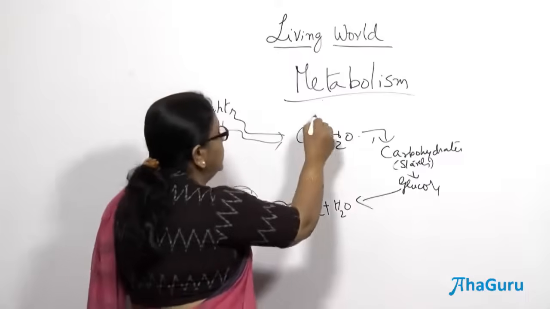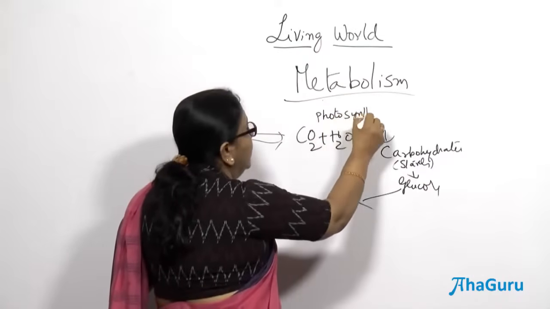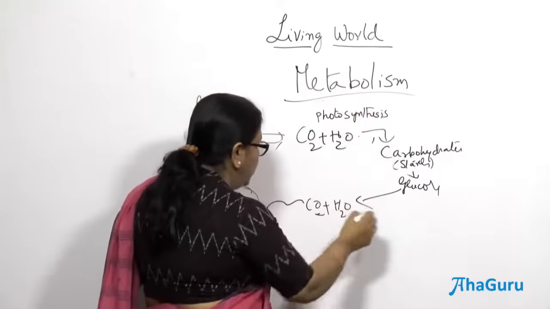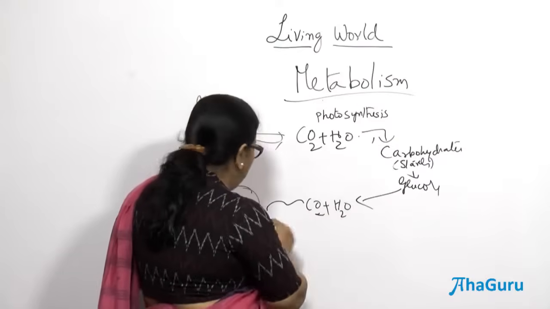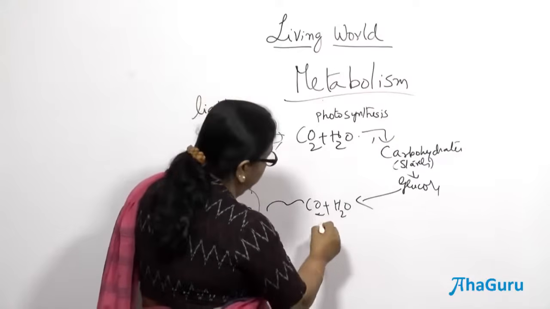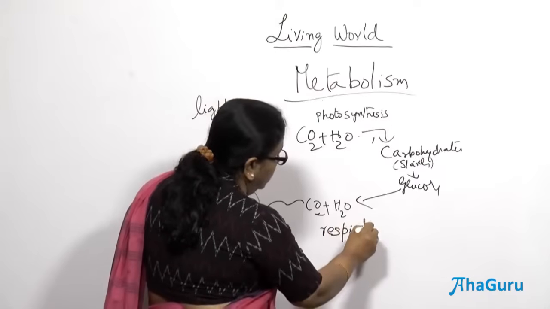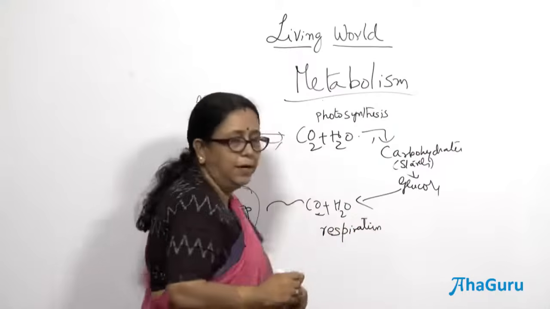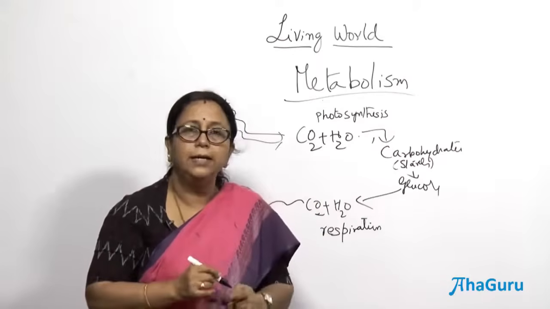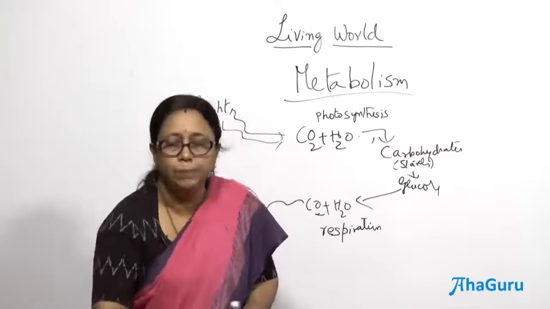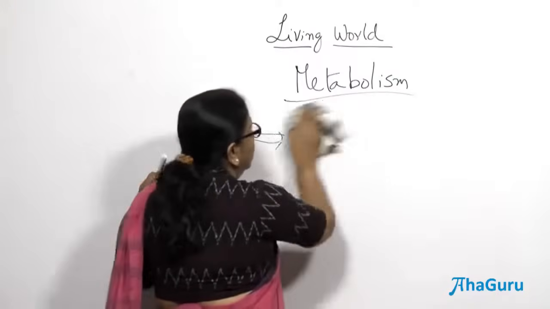So, this is photosynthesis, a building up reaction, and this is, I could say, hydrolysis. Actually it is a release of energy, which is nothing but respiration. So, this is the way anabolic reactions and catabolic reactions are linked together in our cells. Many of such reactions keep happening. I just gave you an example of photosynthesis and respiration.